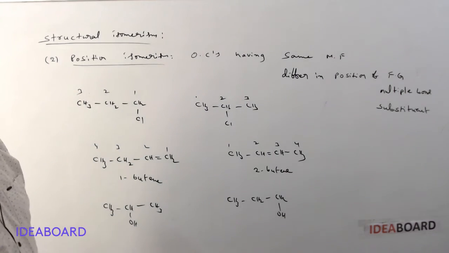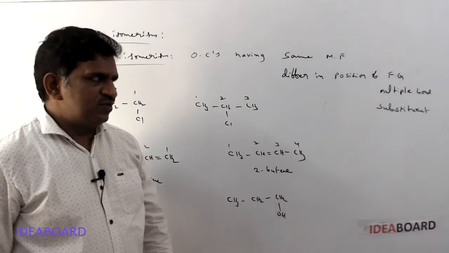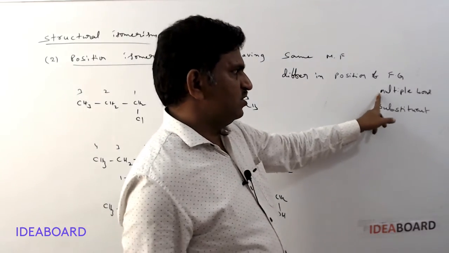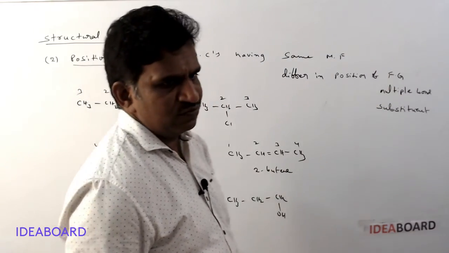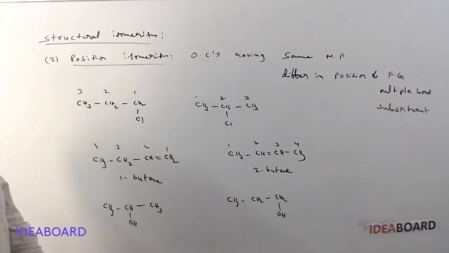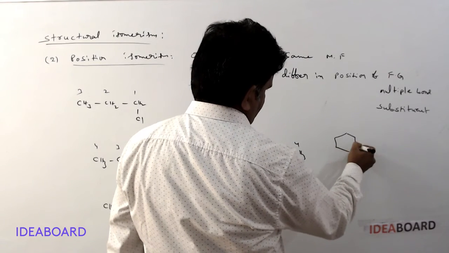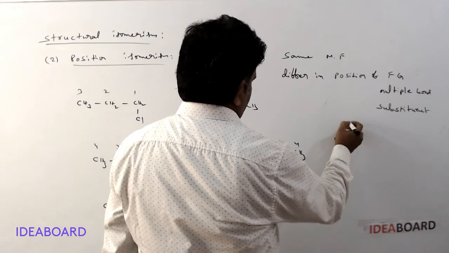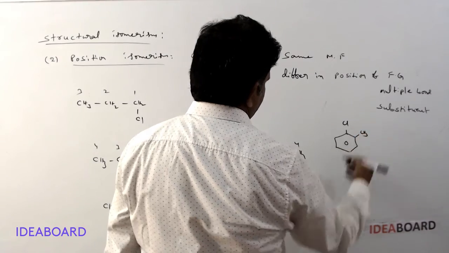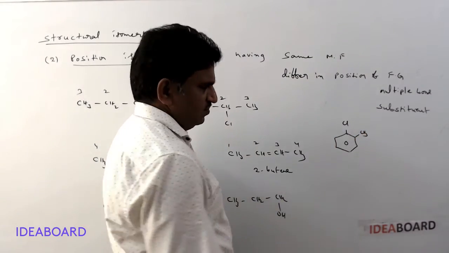Here, what is OH? Yes, OH is a functional group. So if the position of a substituent, or the position of a multiple bond, or the position of a functional group is different, then they are called position isomers. Suppose you take chlorine and a methyl group, it is called orthochlorotoluene.